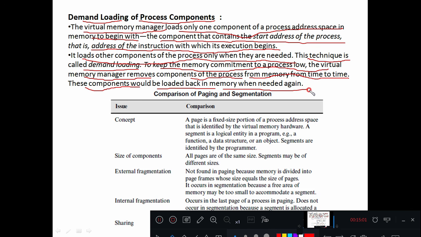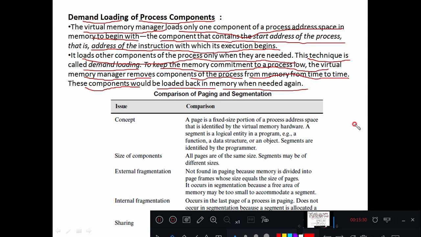So this swapping of data or instructions will be continued between the main memory and the virtual memory. Here we have discussed two concepts: one is paging as well as segmentation.